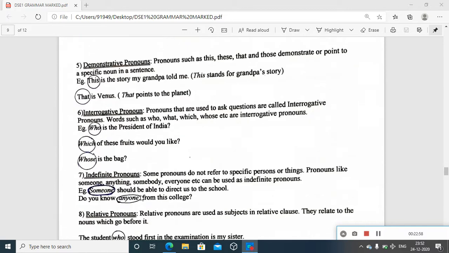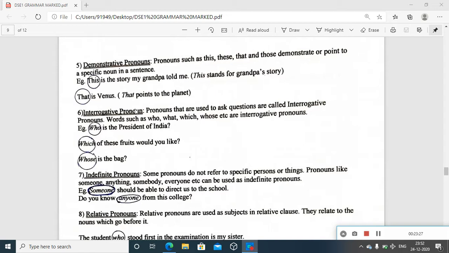Then the fifth type, demonstrative pronoun. Always we say demonstration obviously involves a pointing out. So demonstration, we know how it happens. We always try to point out something by keeping it on our hand or somewhere else, but still there is a kind of pointing out. So pronouns such as this, these, that, and those demonstrate or point to a specific noun in a sentence, so that we can understand easily.